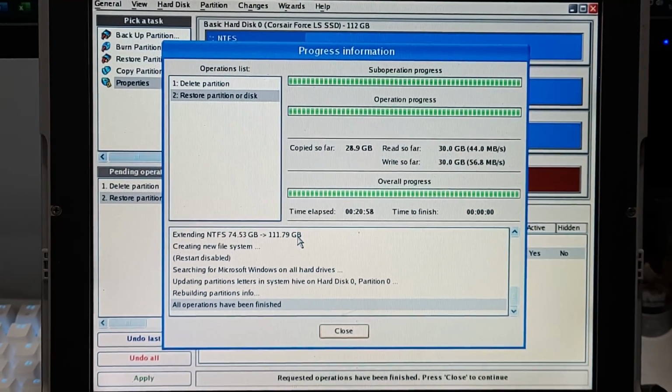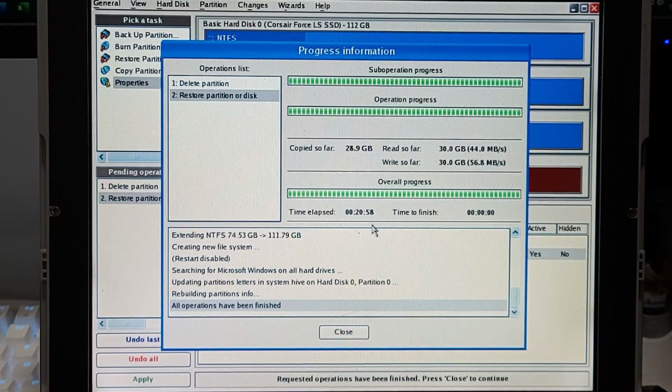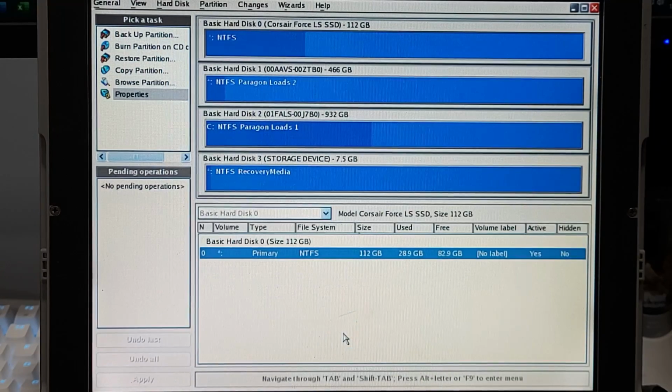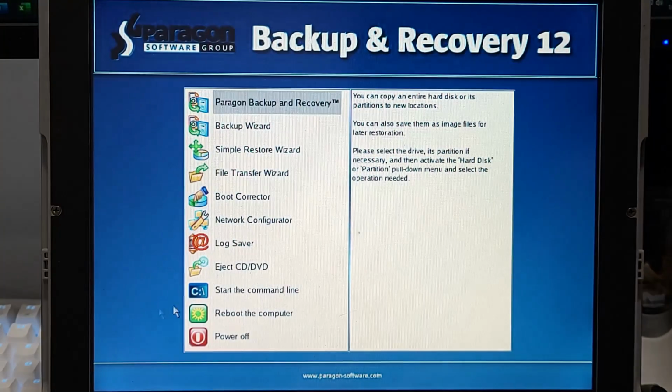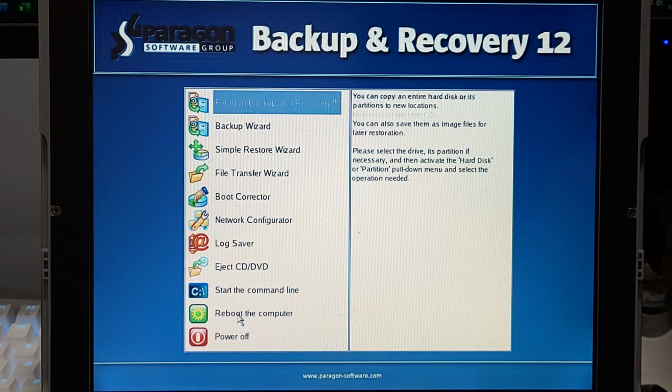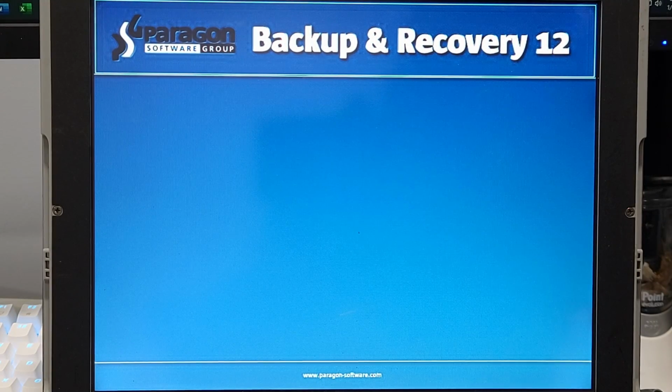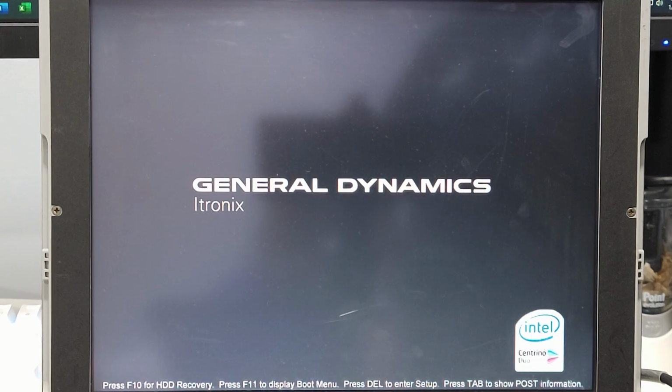All right, so the recovery has finished. It took about just shy of 21 minutes. So then you just close it, close out the program, and then here you can reboot the computer and then just unplug any USB device that you have. I'm hoping it actually boots quickly since it has the SSD. We'll see. It is Windows Vista, so.